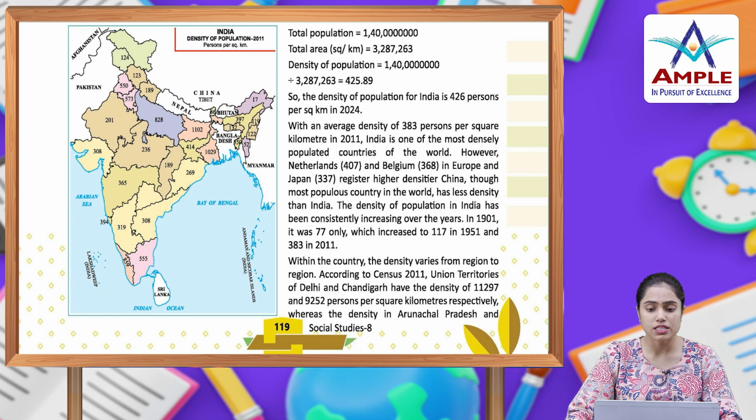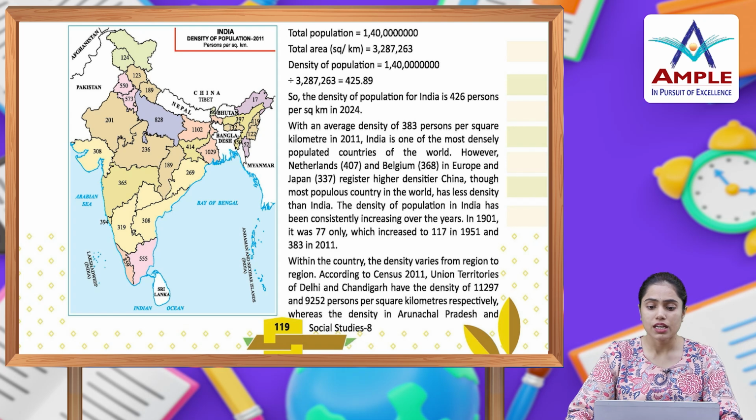India is one of the most densely populated countries of the world. However, Netherlands 407, Belgium 368 in Europe, and Japan 337 register higher density. China, though the most populous country in the world, has less density than India. The density of population in India has been consistently increasing over the years. In 1901 it was 77 only, which increased to 117 in 1951 and 383 in 2011.